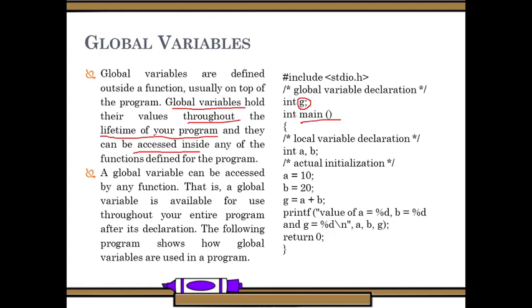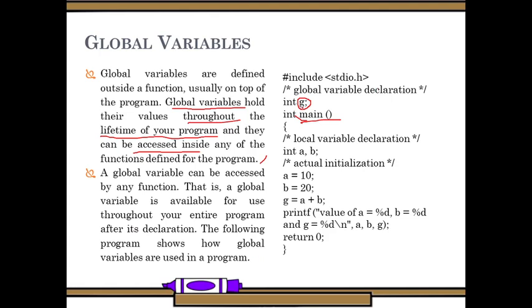Not only in this function, in any function defined, you can access it. That is what we call a global declaration. Global variables can be accessed by any function. That is, a global variable is available throughout the entire program after its declaration, and the example is this.